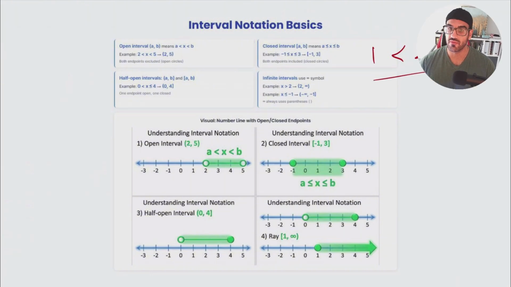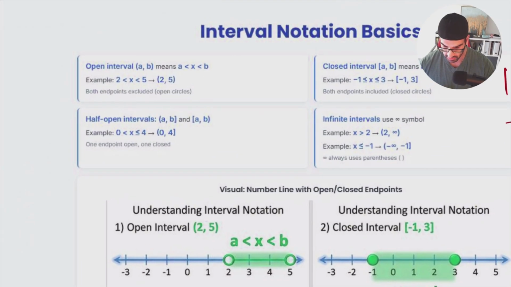But we don't have numbers all the time. We do have specific numbers, but at some points we do have a variable. We do have a range, because at those points, instead of having only one number, we can talk about a bunch of numbers. So at this point we are going to use the interval notation basics. But how can we interpret that? Let's see some examples related to that.